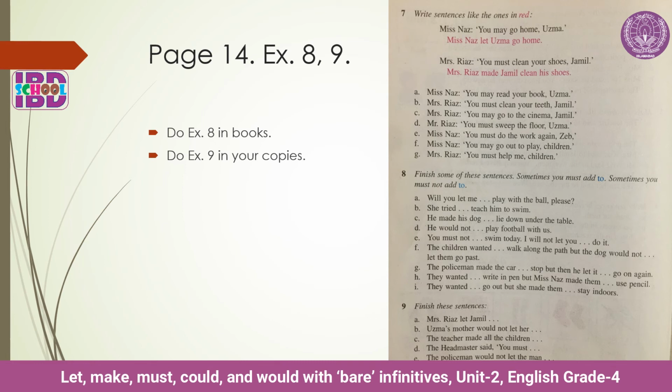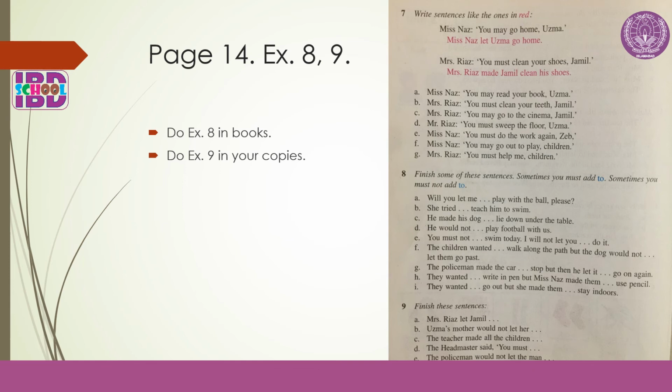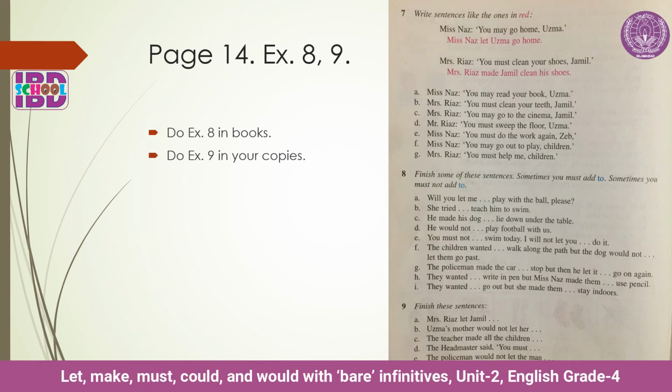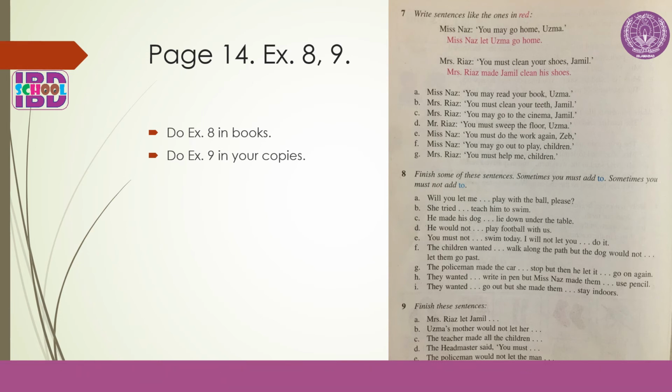Here you will not use to. Second sentence is she tried to teach him to swim. Here you will use to. C sentence he made his dog lie down under the table. D he would not play football with us. E you must not swim today. I will not let you do it.